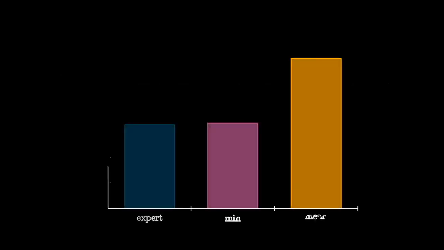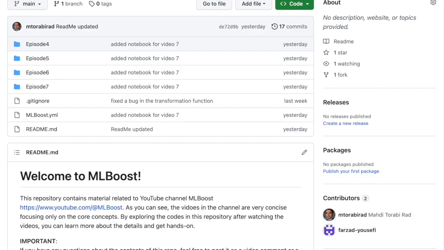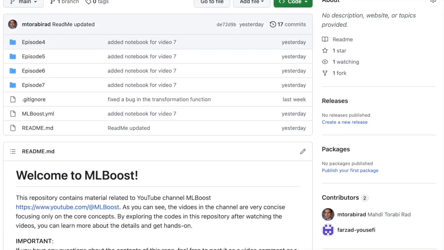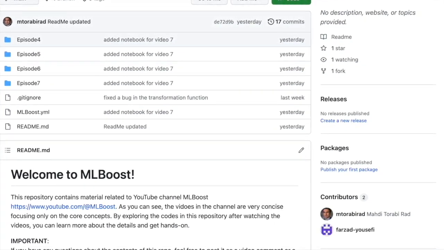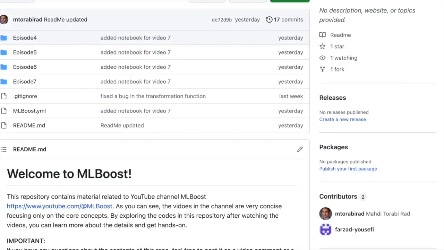Going back to our competition, if our expert submits the median of that auxiliary random variable at each time step as her point forecast for that time step, then as you see here, she would win when the metric is MEG. There are some important details that I do not discuss in the videos to keep them concise. For example, how can the expert actually calculate the median of the auxiliary random variable? For such details, please refer to the GitHub repository of the channel.